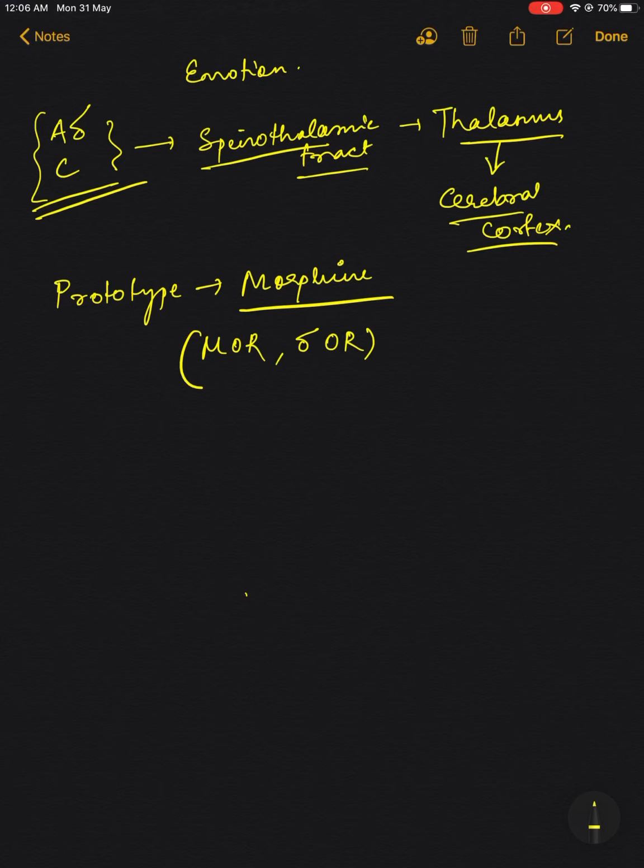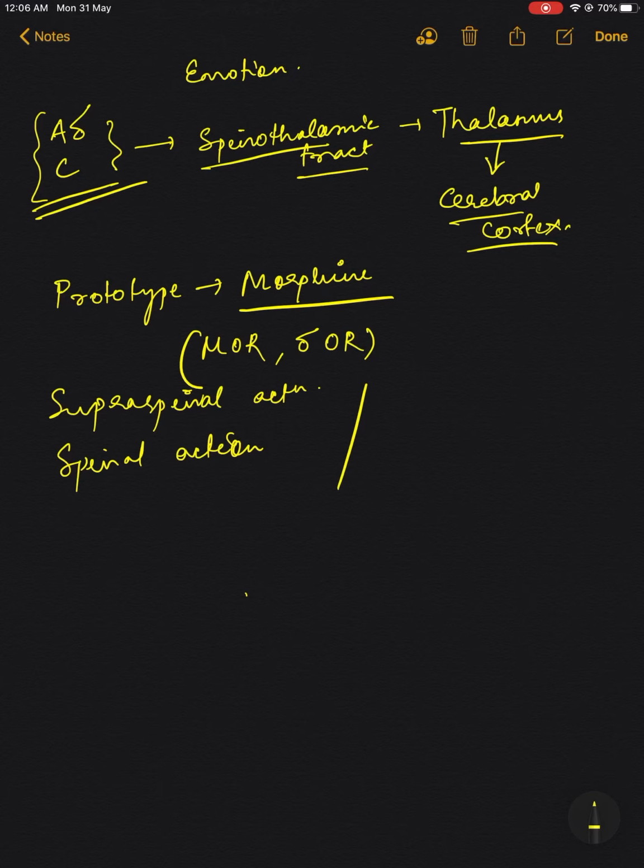Now it has got two types of action. One is supraspinal action, the other is spinal action, and apart from these two, we can have another minor action, that is peripheral action.